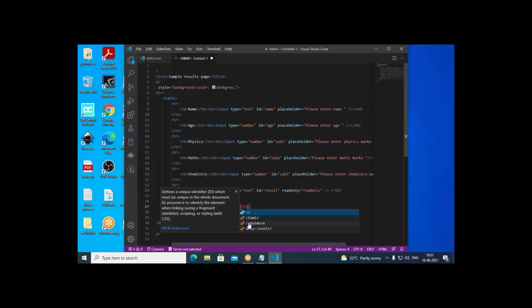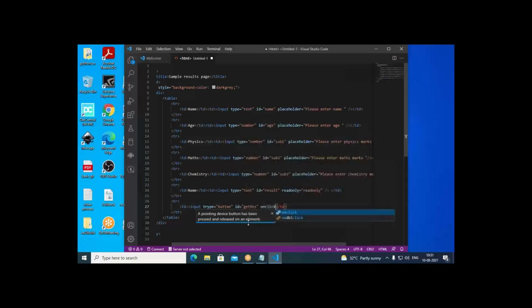Id equal to get result. I write get res. On click, I should write a function. On click equal to calculate res. So this is a function I should define and call. This is exactly the button I have written.